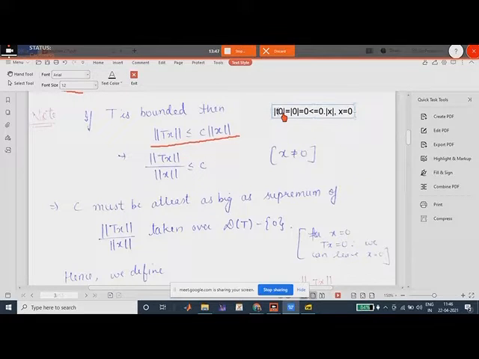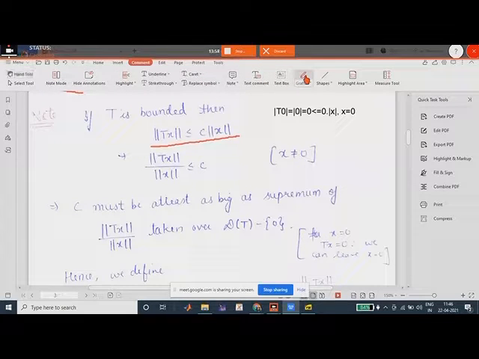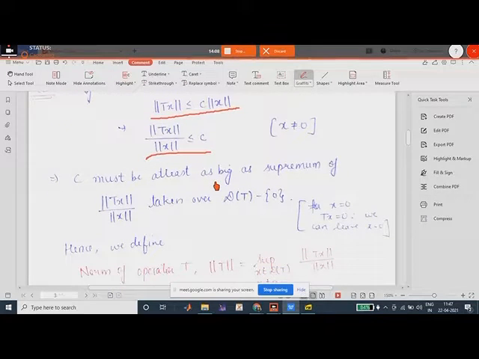So this holds trivially for x equals 0. If x is not equal to 0, then we can divide Tx by norm x. Since x is not 0, norm of x would not be 0, and we can write norm of Tx upon norm of x is less than or equal to c, right? So what is this condition on c? Is c any arbitrary number, or is there some special condition on c that we are defining now?